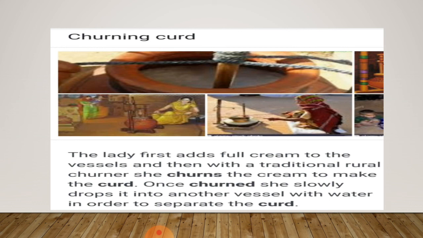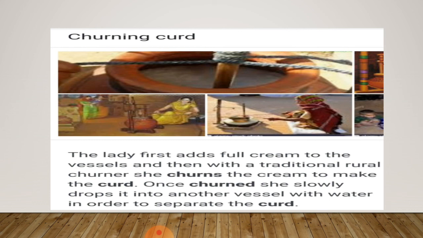Once churned, she slowly drops it into another vessel with water in order to separate the curd. So in this image we can see a wood stick which is bonded with a rope.